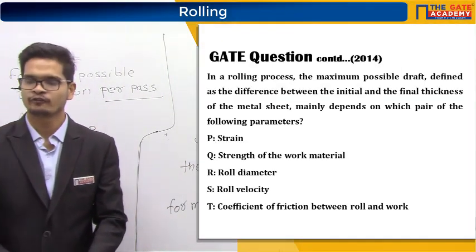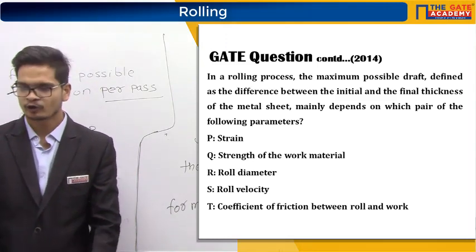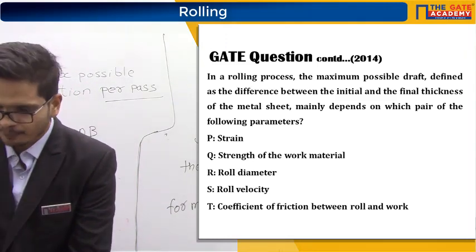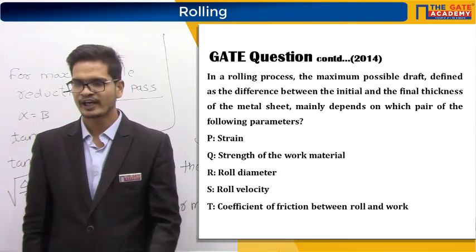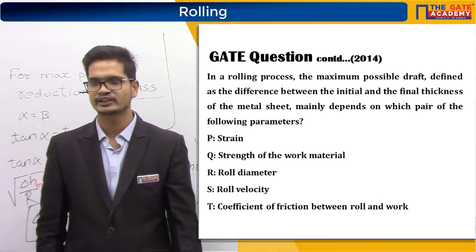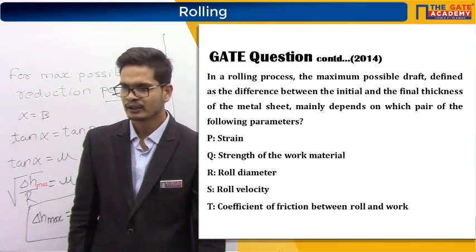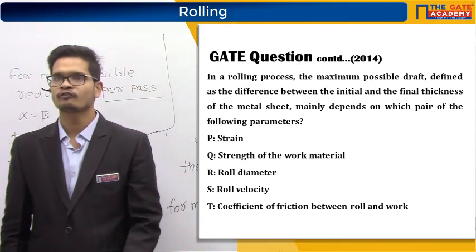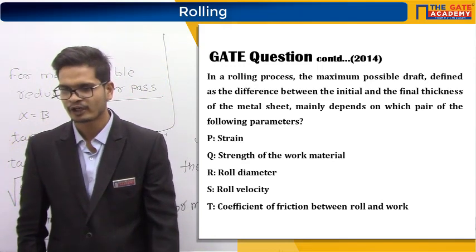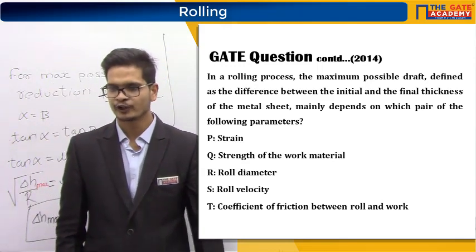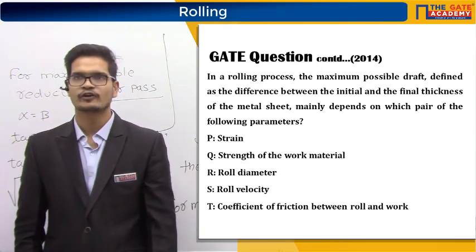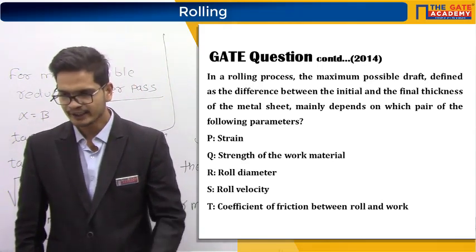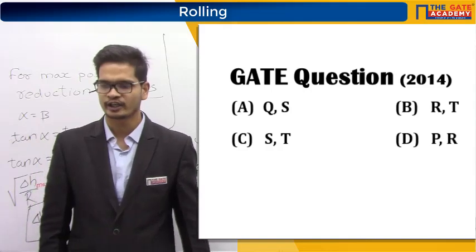Then GATE 2014. The question was, in a rolling process, the maximum possible draft, defined as the difference between initial and final thickness of the metal sheet, mainly depends on which pair of the following parameters. P is strain, Q is strength of the material, R is roll diameter, S is roll velocity, and T is coefficient of friction between roll and the work.